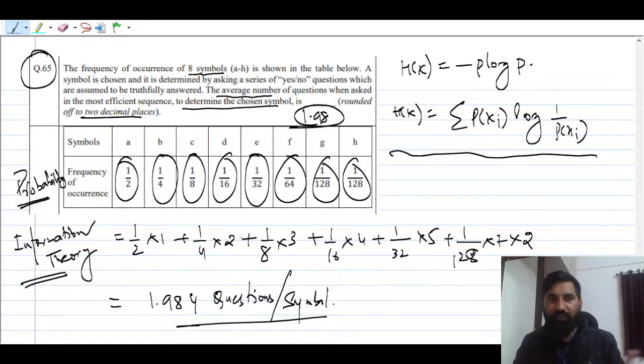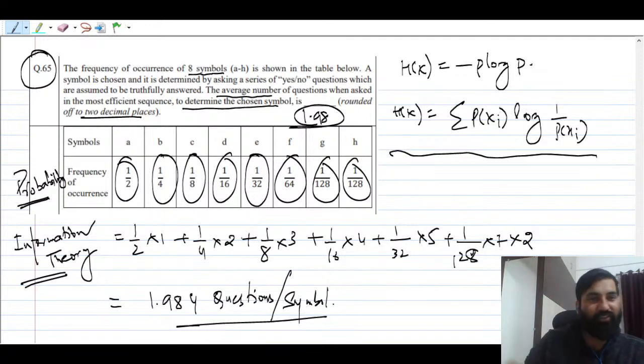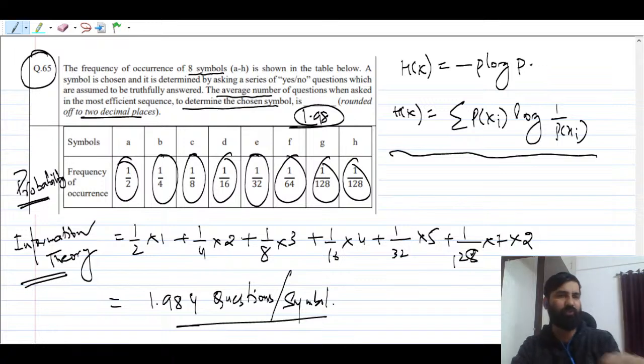So you read the question and see how quickly you can find out. You should know that log 8 base 2 is 3. How you apply the formula matters a lot. Many people will take 5 minutes on this, but this question demands only 1 minute, because you will be using a calculator also. So 1.98 will be the correct answer.